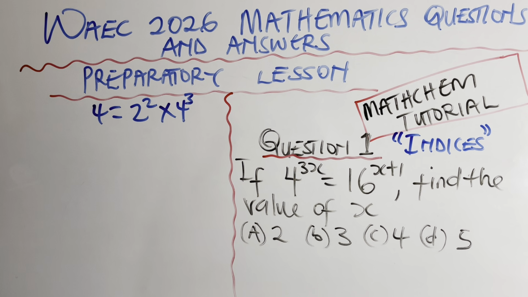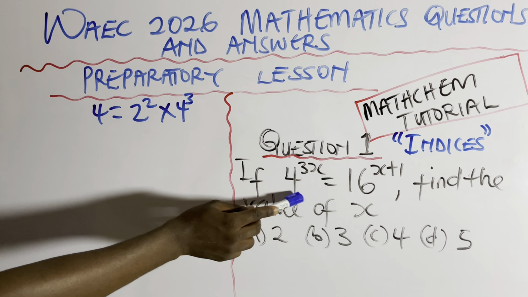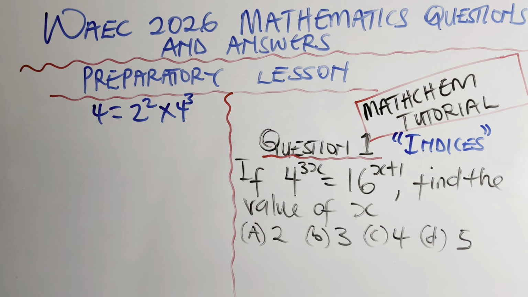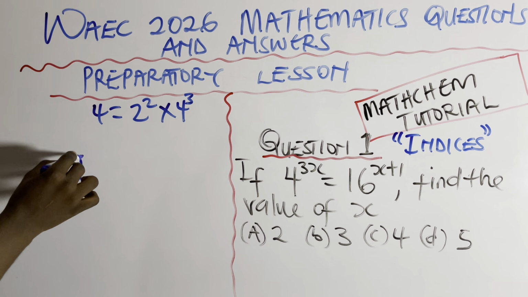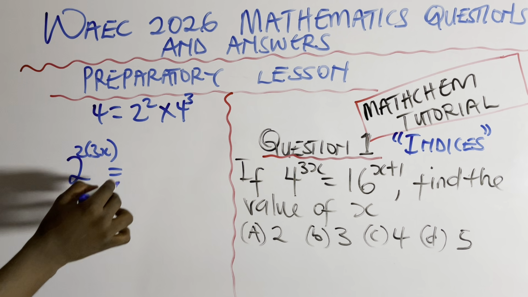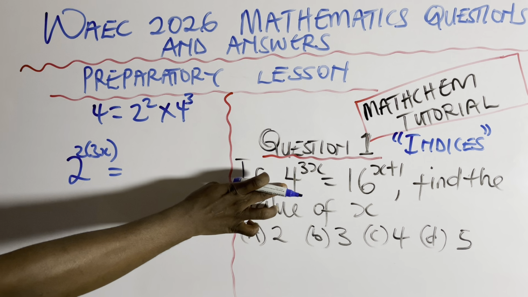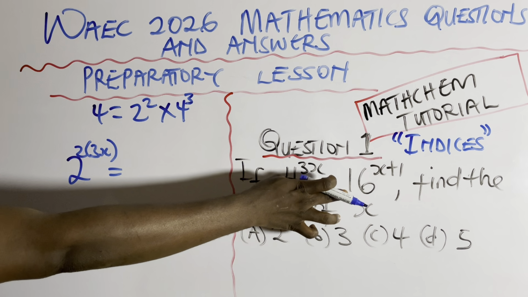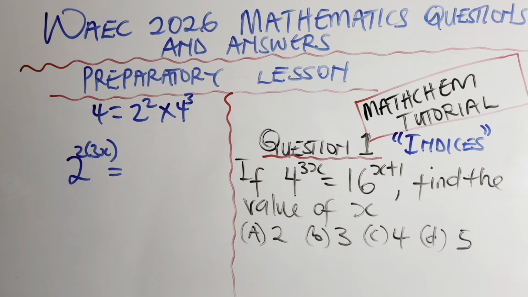So the approach you apply to the one you will see in your exam tomorrow morning is that if you do something like this, your mind should go straight to how you can express these two as an index form. How can you express this as an index form? As you can see, I'm already expressing them as an index form. How can you turn this one to an index? That's the first thing that should come to your mind.